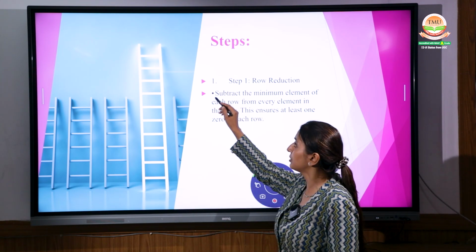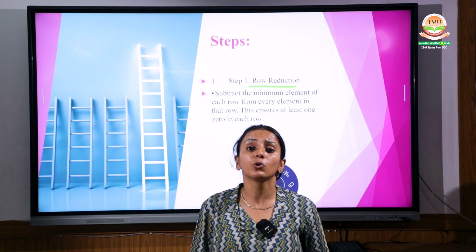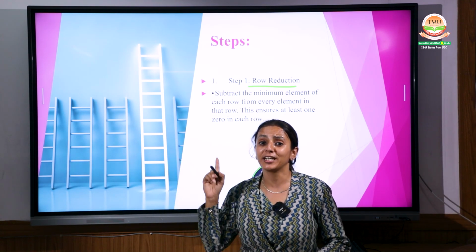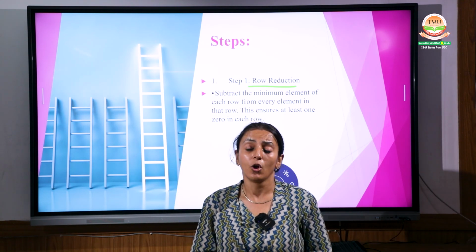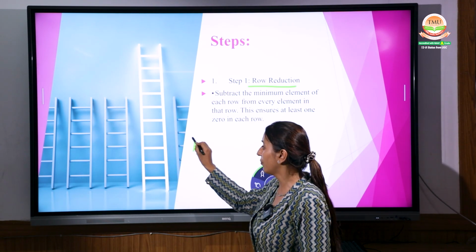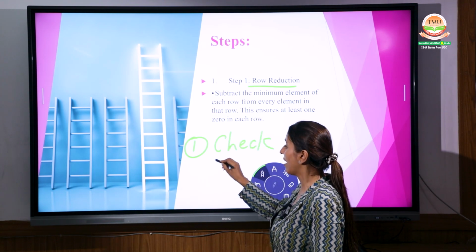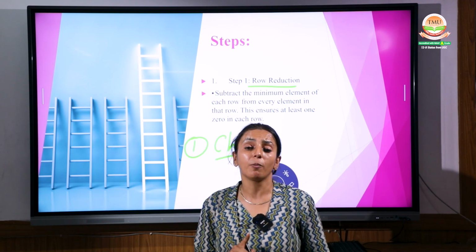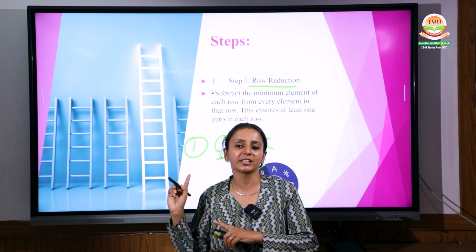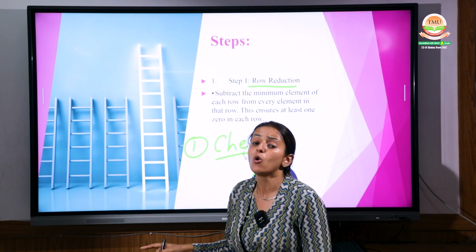Coming up to the first step, step number 1, that is row reduction. You have to do the matrix in a proper way. Before starting with step number 1, there is one point, which I will discuss, but the most important one I am telling you before showing the PPT: the first point is to check whether your assignment problem is balanced or not balanced. Ma'am, if it is not balanced, then in the next point we will discuss how we convert that unbalanced problem into a balanced one.